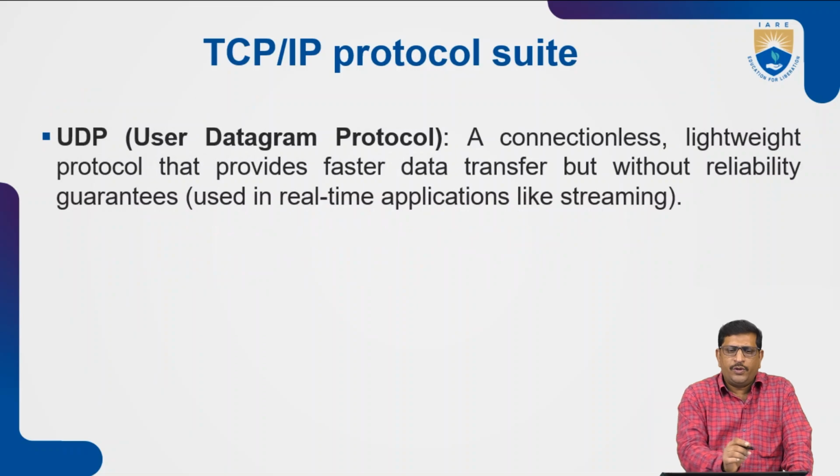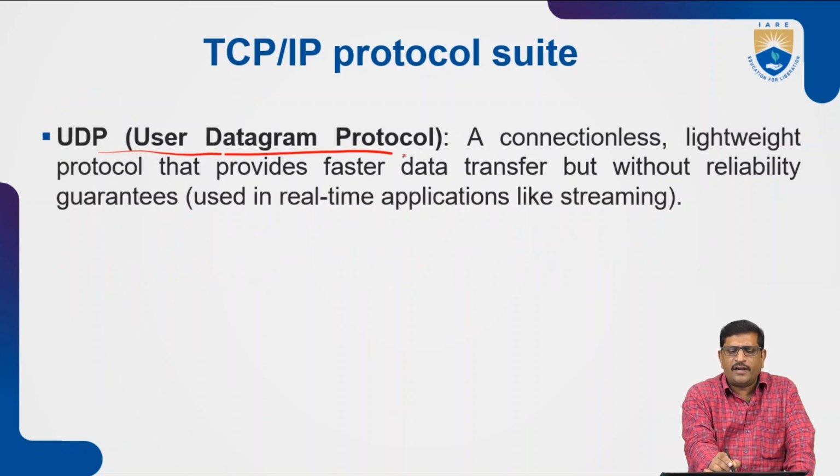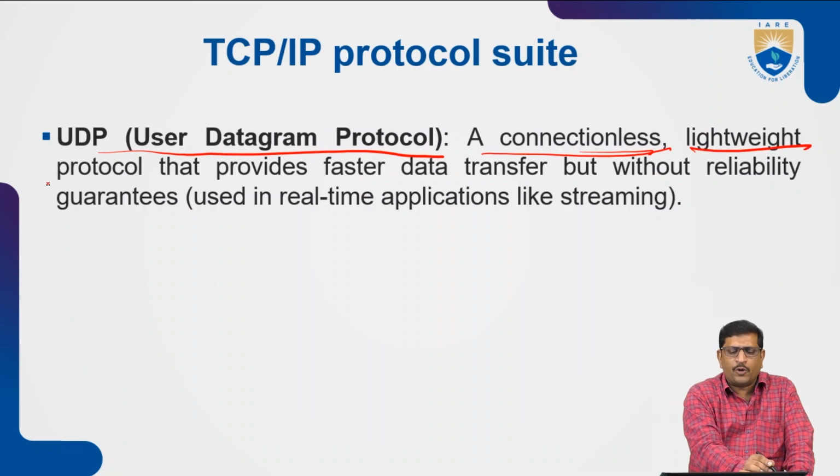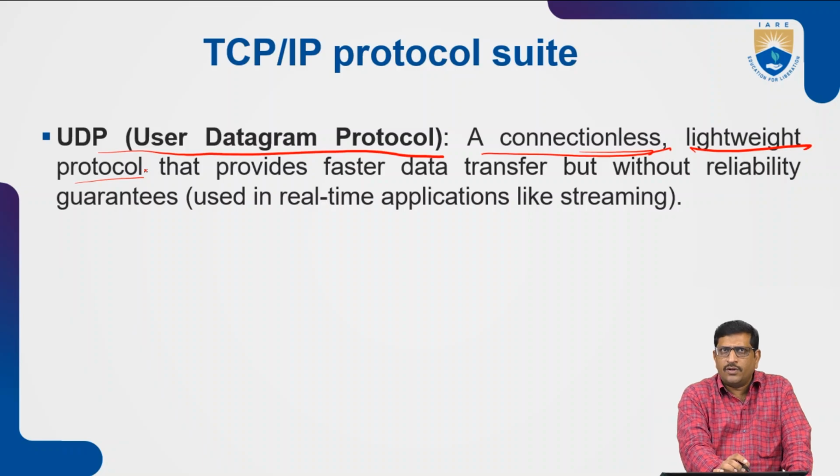UDP is nothing but the User Datagram Protocol. The User Datagram Protocol is a connectionless service. The best example for the User Datagram Protocol is mobile communication. It is a lightweight protocol that provides very fast data transfer.